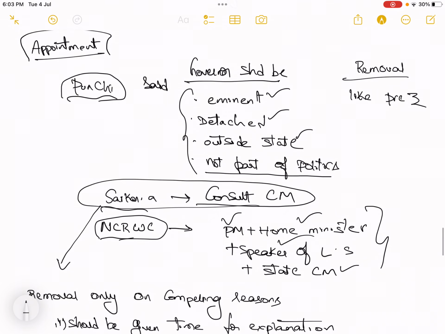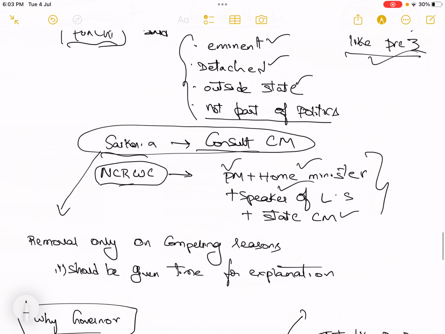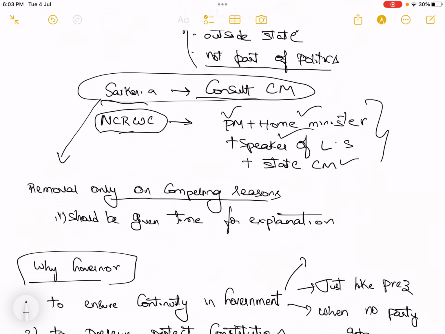Okay, so you should and must remember these major recommendations by the Punchhi Commission and the Sarkaria Commission. What did the Sarkaria Commission say on removal? Removal should happen only on compelling reasons. You cannot remove the governor arbitrarily. He should also be given time for explanation, and those explanations should be properly reviewed by an independent committee. This is what was said by the Sarkaria Commission. So definitely remember the Sarkaria Commission and Punchhi Commission recommendations on the appointment and the removal of the governor.